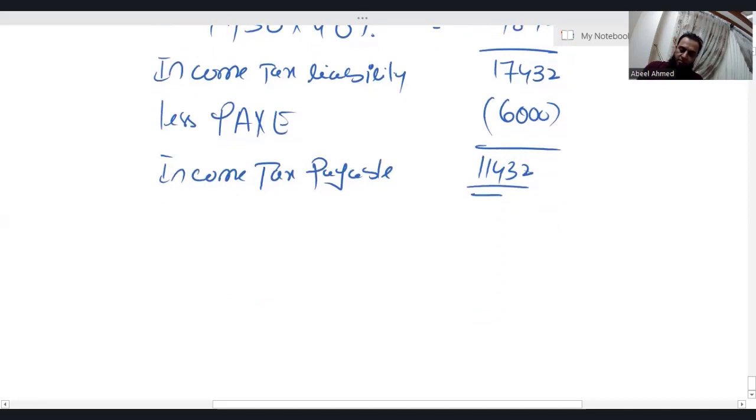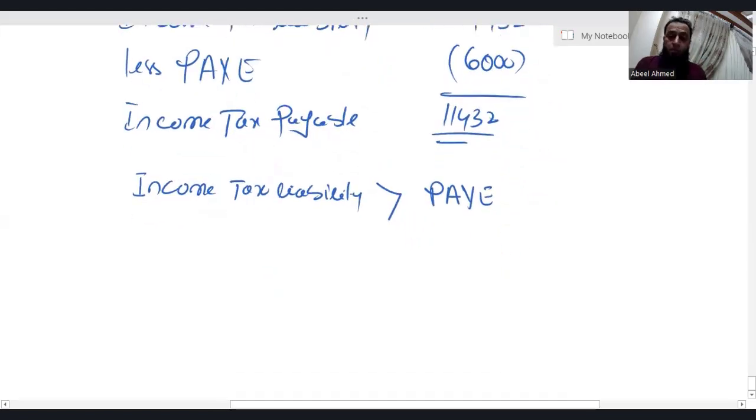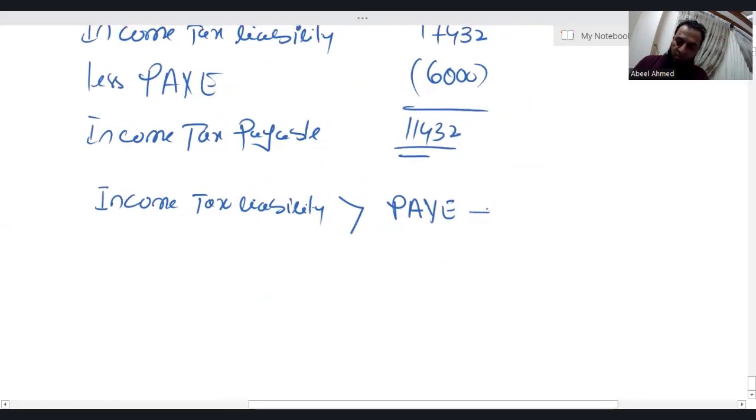Let me tell you one thing. If your income tax liability is more than PAYE, the result is income tax payable.